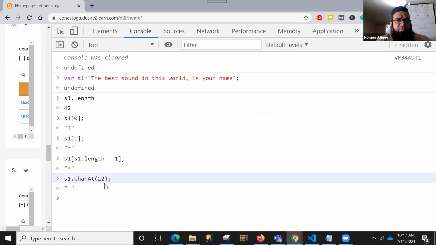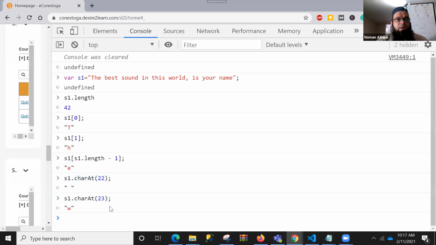Let me just change that so that we can see the difference. Okay, let's talk about 23. So you see W, it means this space is here, 22 is there. So charAt, character at. What you can do is that you can always find, yes, S1, you are Aravind, you are right.